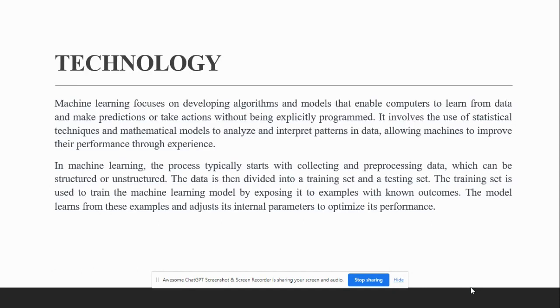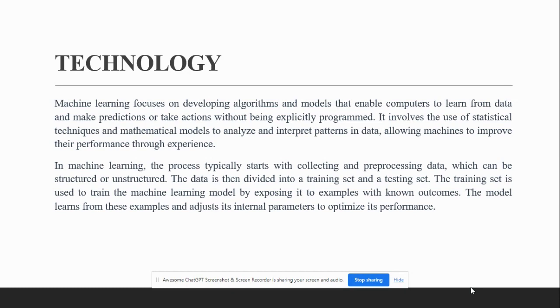Now, let's get on to the technology used. In our project, we have leveraged the power of machine learning using popular technologies and frameworks. We utilize Python programming language for its extensive libraries and frameworks such as scikit-learn and Pandas, which provide robust tools for data manipulation and model development. Additionally, we employed Flask, a micro web framework in Python, to create an interactive web page for user interaction with